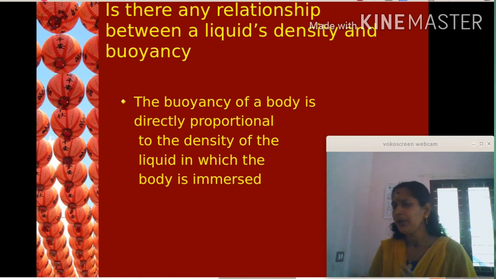So, now can you say, is there any relation between a liquid's density and buoyancy? Yes, the buoyancy of a body is directly proportional to the density of the liquid in which the body is immersed. For example, in the first part of our lesson, we saw a bottle immersed in liquid.